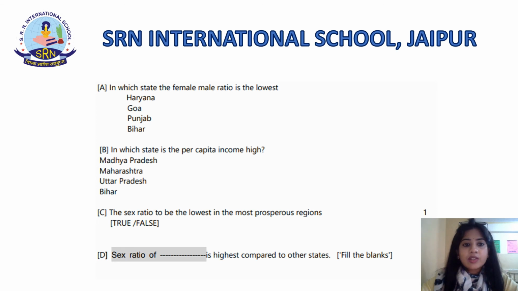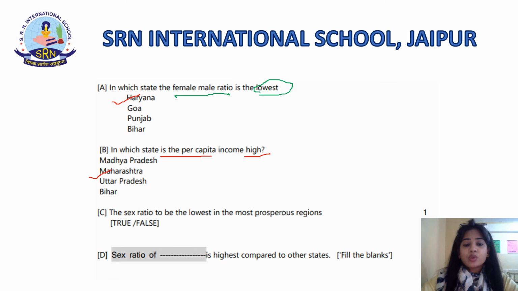Now, starting with the questions. In which state is the female-male ratio the lowest? Make sure that you are reading the question very carefully. So the answer to this question is Haryana. Haryana has the lowest female-male ratio. Coming to the second, in which state is the per capita income high? Now you read that per capita income is asked and high is asked. So the correct answer is Maharashtra. Maharashtra is the state which has the per capita income high.